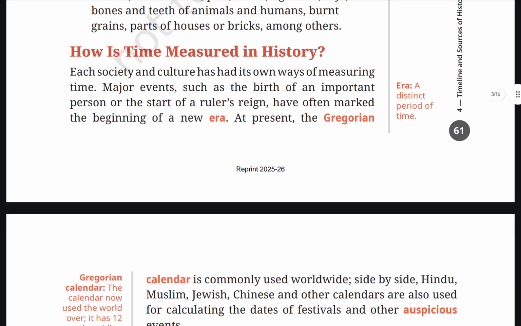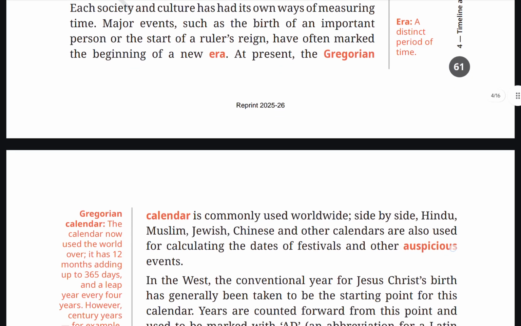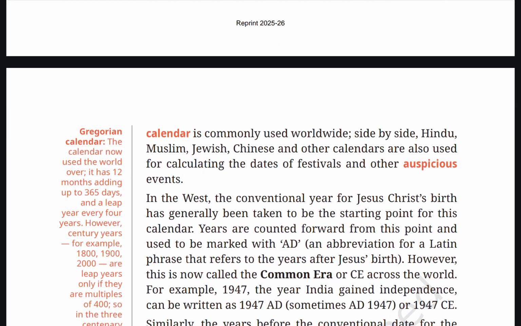How is time measured in history? Each society and culture has had its own way of measuring time. Major events such as the birth of an important person or the start of a ruler's reign have often marked the beginning of a new era. At present, the Gregorian calendar is commonly used worldwide side by side. Hindu, Muslim, Jewish, Chinese and other calendars are often used for calculating the date of festivals and other auspicious events. Era, a distinct period of time.